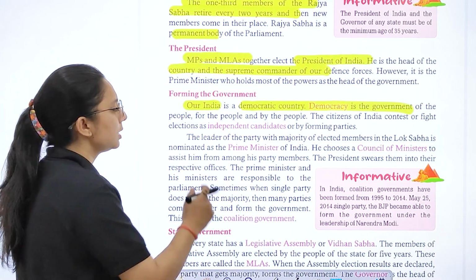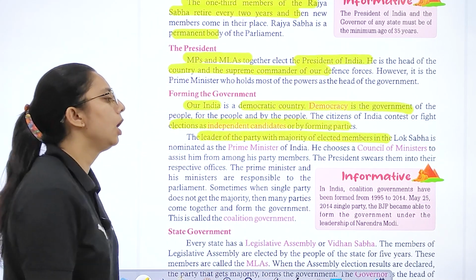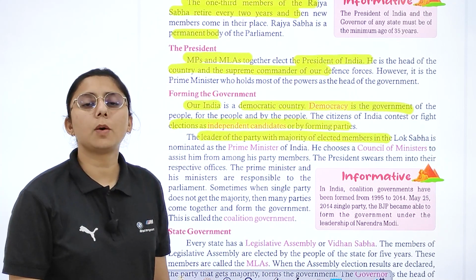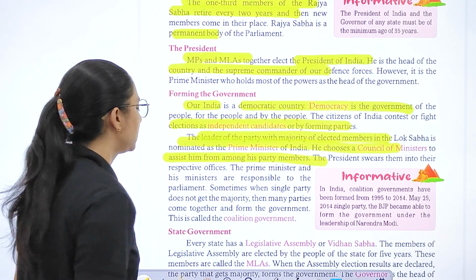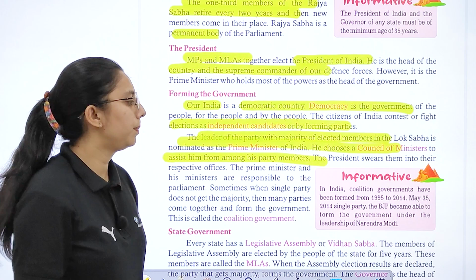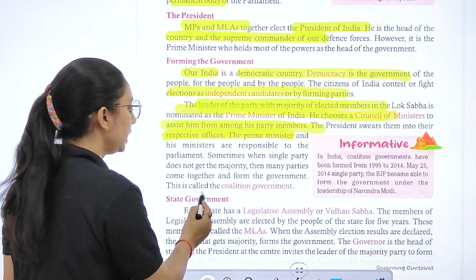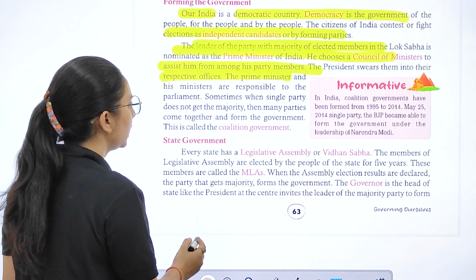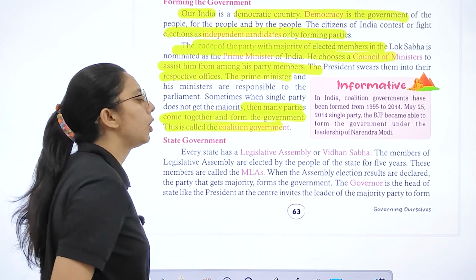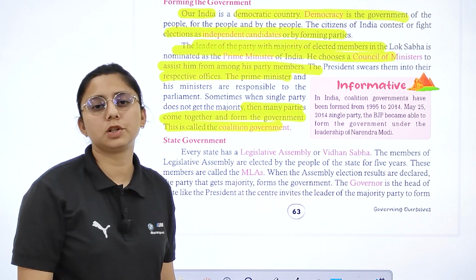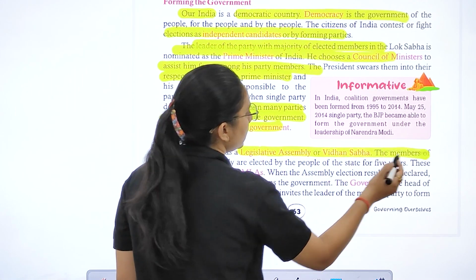A citizen of India can contest or fight election as an independent candidate. The leader of the party with majority, or elected member in the Lok Sabha, is nominated by the Prime Minister of India. He chooses a Council of Ministers to assist him from among the parties, and the President swears them to their respective office. Right? When a single party does not get the majority, then many parties come together and form the government. And what is this called? Coalition.